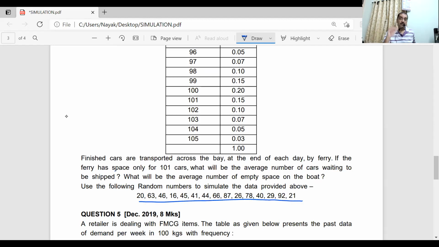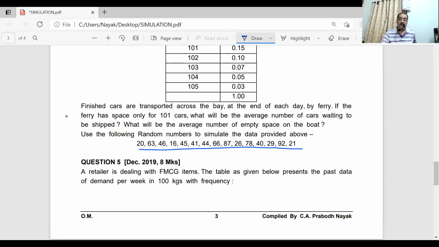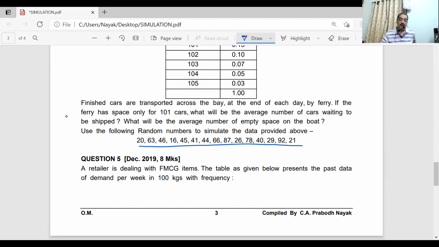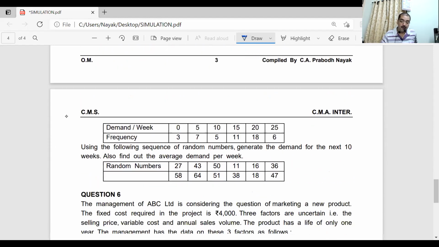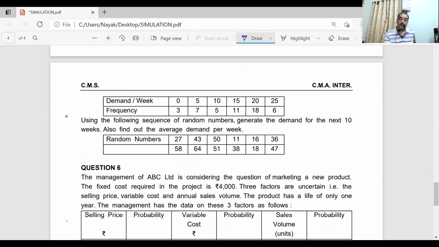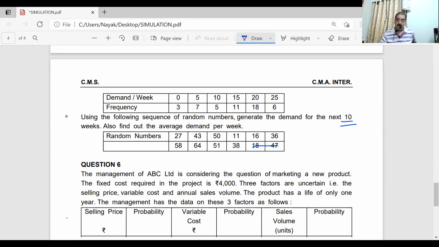See the variety now. Problems look simple and they look similar, but there is a variety in that also. Here we have taken all random numbers because they have not given how many trials. Question number five, there is only one variable, demand. So it was for 10 weeks, only 10 numbers required. And exactly you are having 4, 5, 6 and 6, 12, so the last two are not required. Correct now?